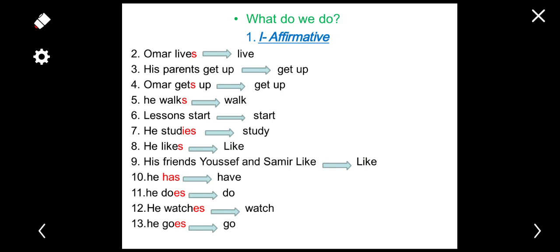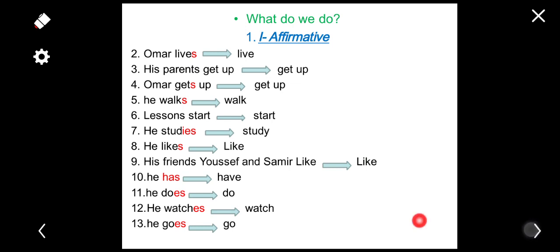But in the plural, when we have they, like his parents, lessons, his friends, the verb stays as it is. So how can we know when we change the verb? When do we add es, when do we add s, and when do we add nothing, or when does the verb not change?